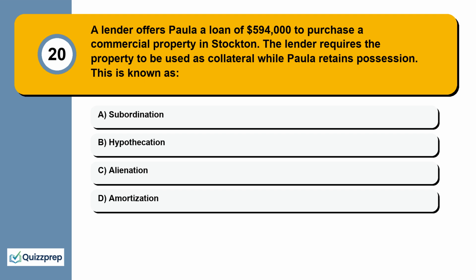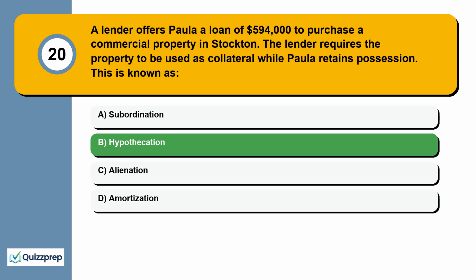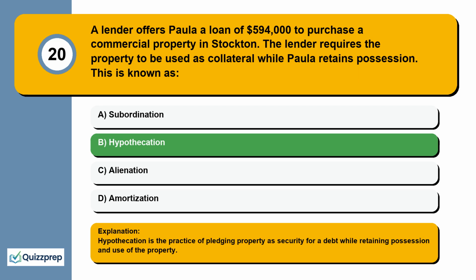Question 20. A lender offers Paula a loan of $594,000 to purchase a commercial property in Stockton. The lender requires the property to be used as collateral while Paula retains possession. This is known as subordination, hypothecation, alienation, amortization. Hypothecation is the practice of pledging property as security for a debt while retaining possession and use of the property.